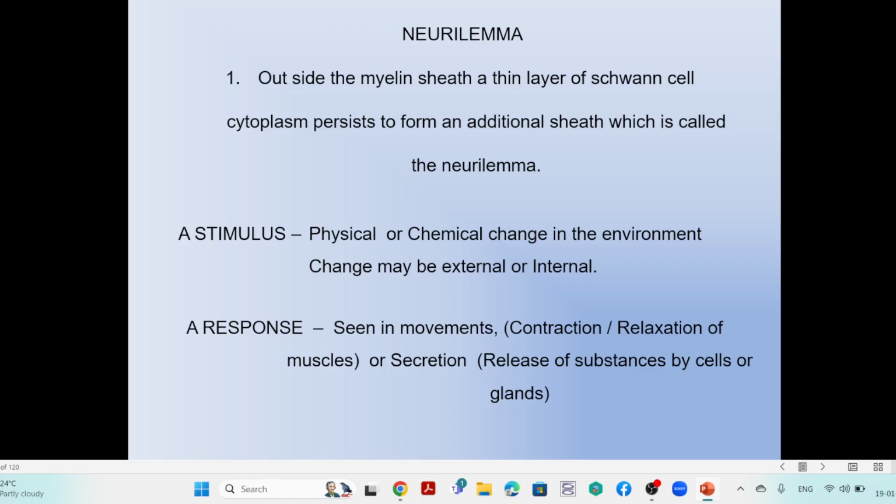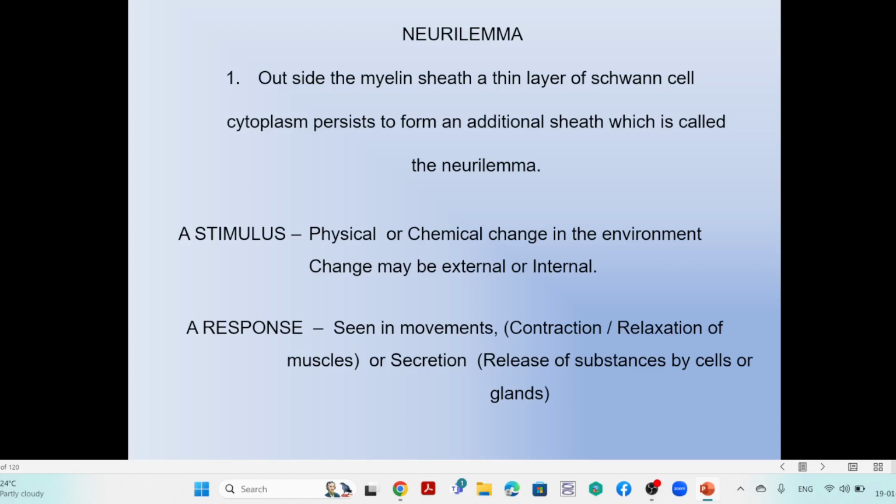So what is the stimulus? We remember the definition of the stimulus: a physical or chemical change in the environment. That change may be external or internal.